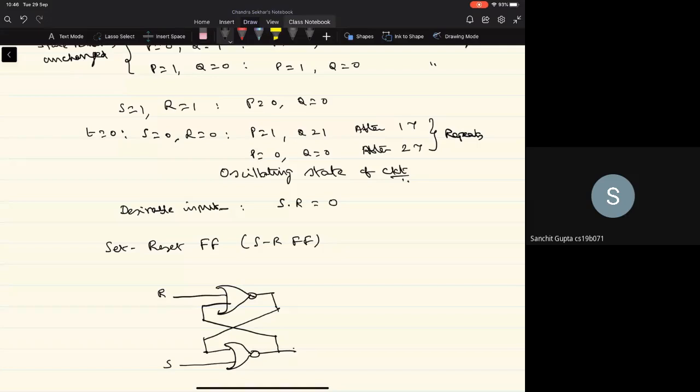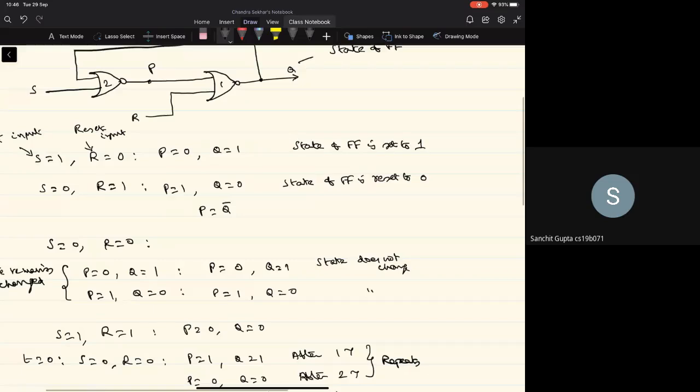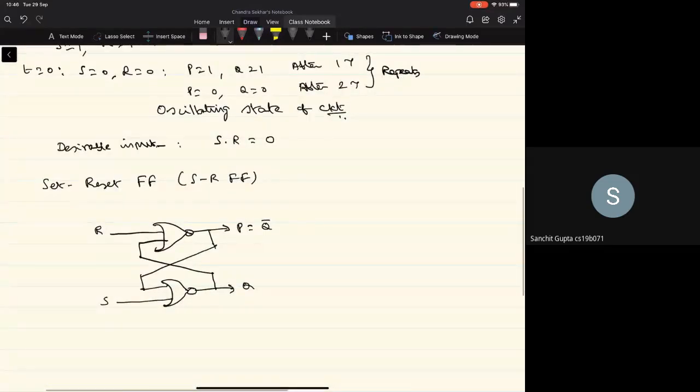Right, and the output of the second NOR gate is actually what is called the Q, and the output of the first NOR gate here is what we used to call P. Now we can say that it is the Q bar with the condition that SR equal to 0 will be maintained. Right, so it's basically the same circuit. This is the gate 1, this is the gate 2. I have just redrawn the circuit in this fashion.